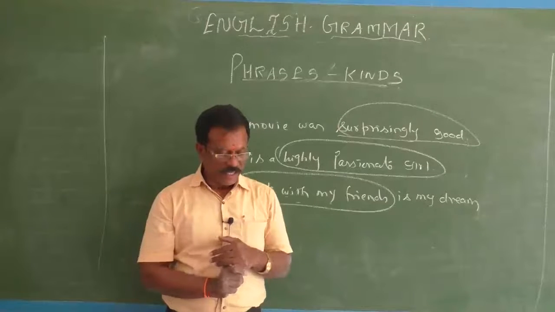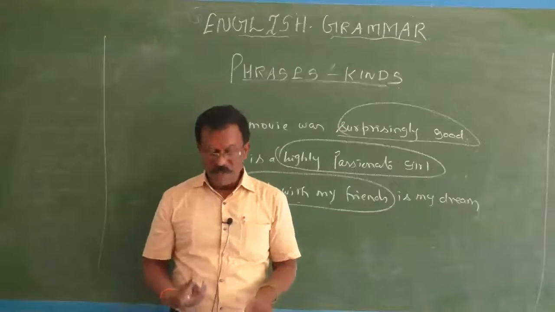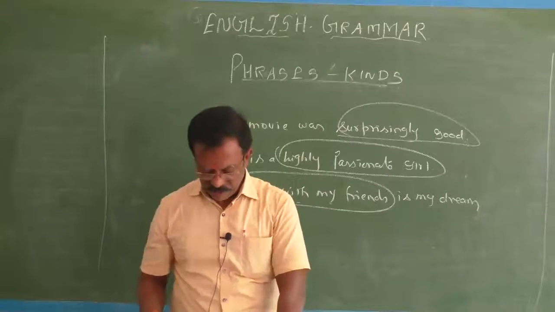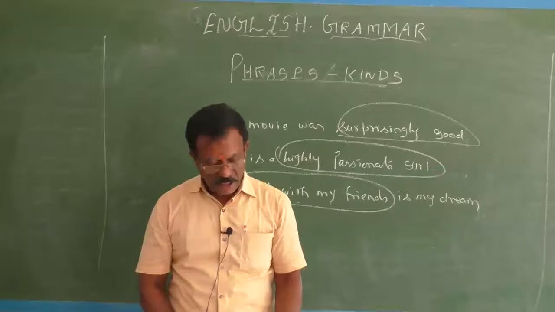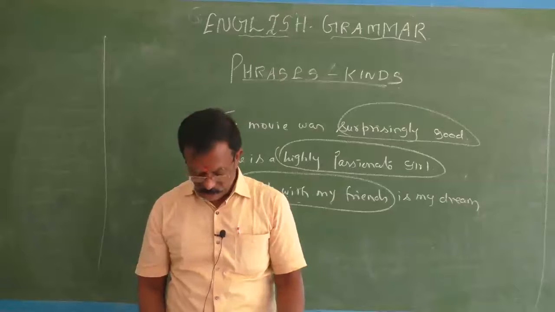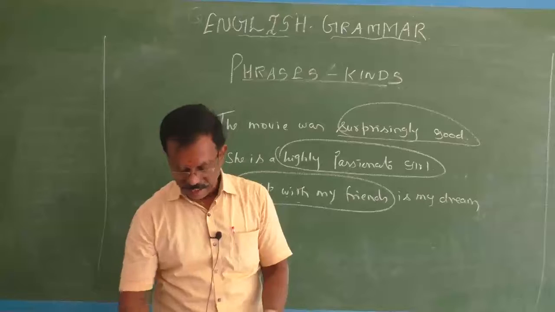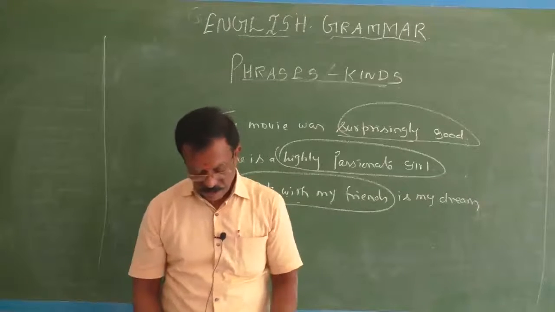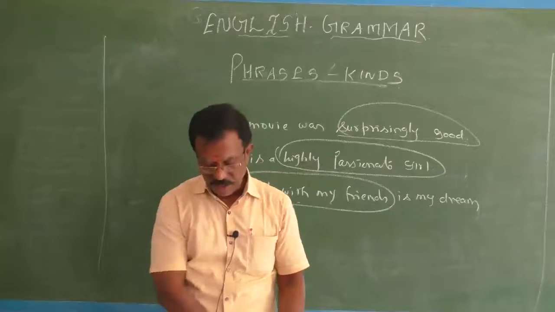And more than that, an adjective phrase can be derived from adjectives. That you have to keep in your mind. An adjective phrase can be derived from adjectives. Sometimes adjectives can also be expanded into adjective phrases. You might have learned so many examples in your classes, and you might have been given so many examples by your teachers. See, for adjective phrases I will give you one or two examples of how it is derived.